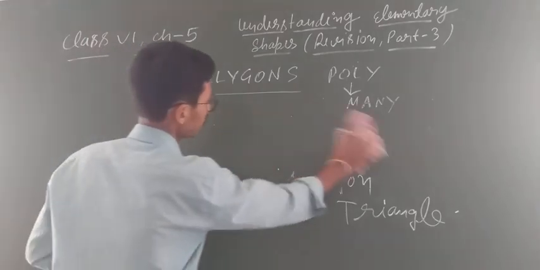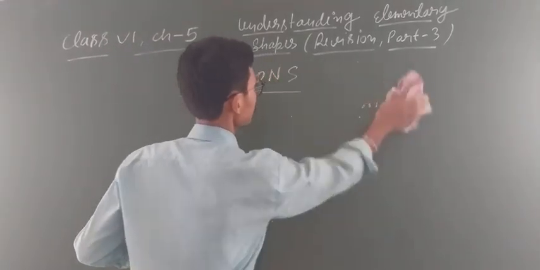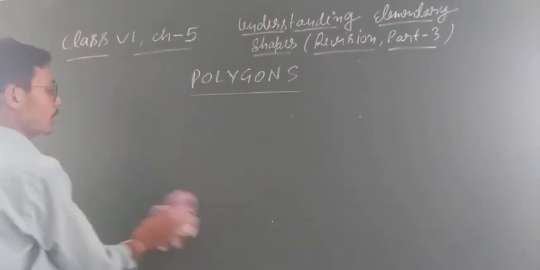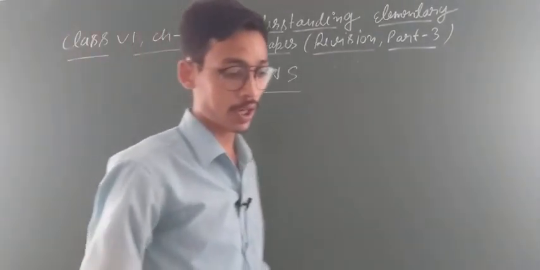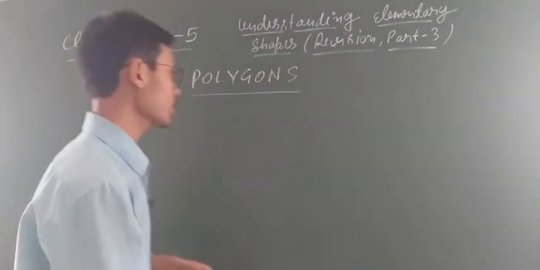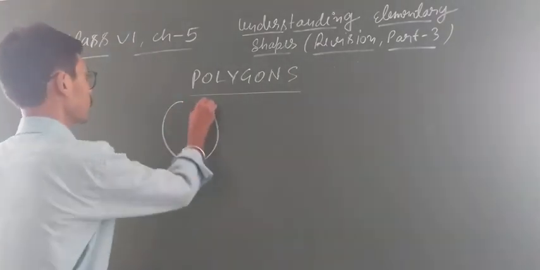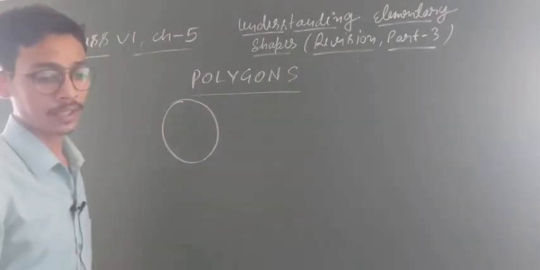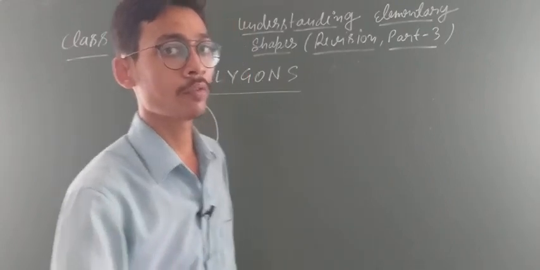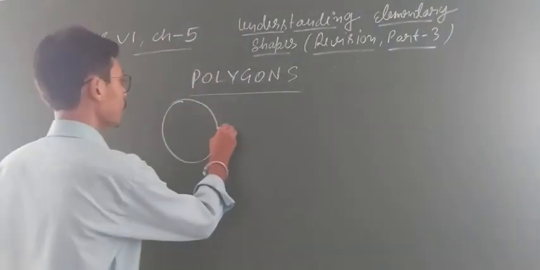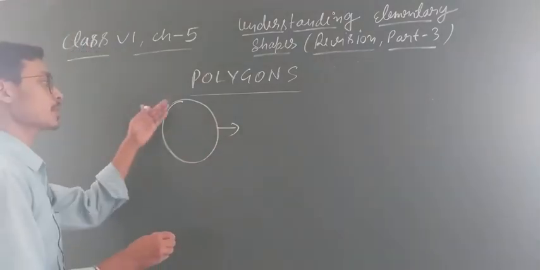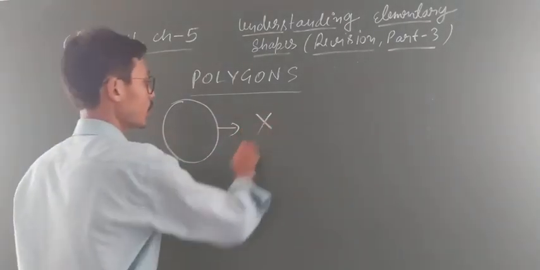Polygon is a closed figure made up of straight lines. ठीक है ना? And you can count the straight lines. Clear? अच्छा. If I draw like that, students, what will you say about that? Is this a polygon or not? You will say, sir, this is not a polygon. Why? Because देखो, this is a curve. This is a curve ना? मतलब this is not a straight line. So you can say this is not a polygon.